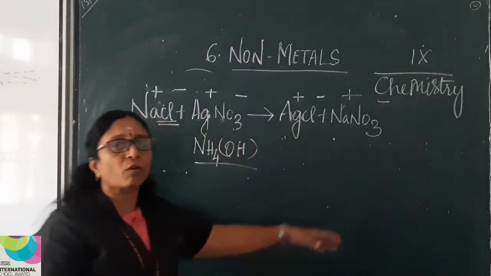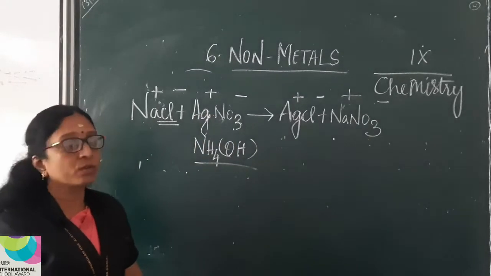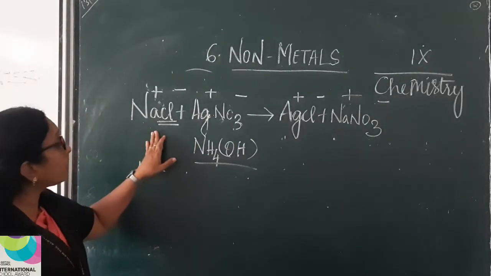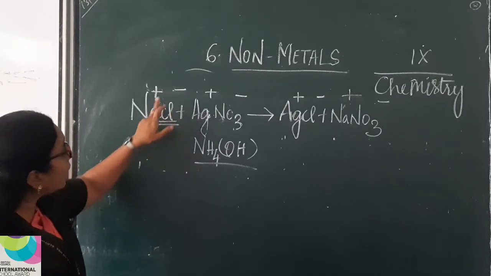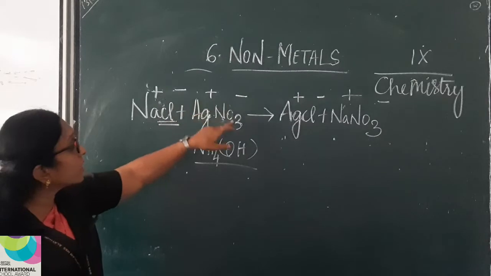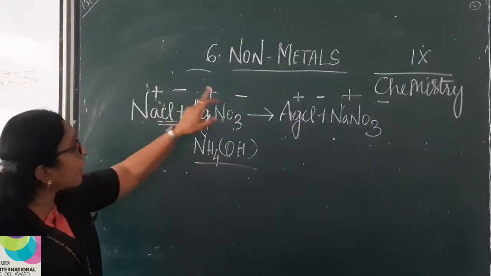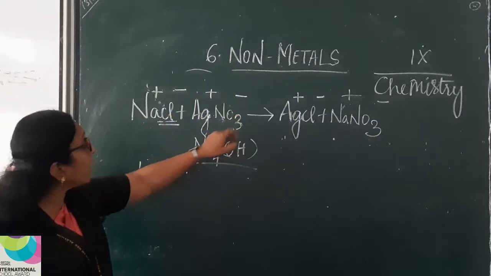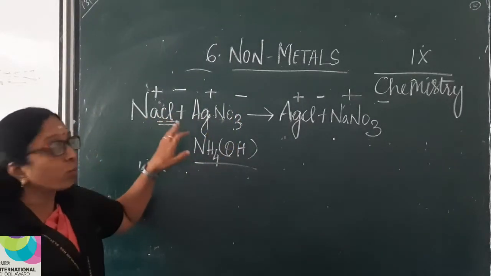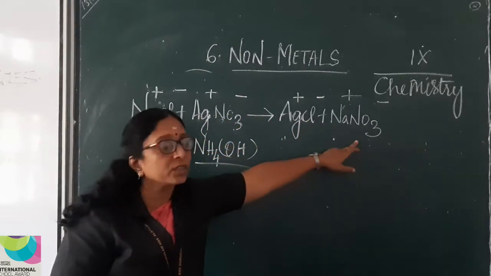These are the charges for all the ions in these compounds. Just observe what happens here. This is the cation and this is the anion. The anion is exchanged between the reactants. Cl- comes here and NO3- comes here. So NaNO3 is formed as a product.